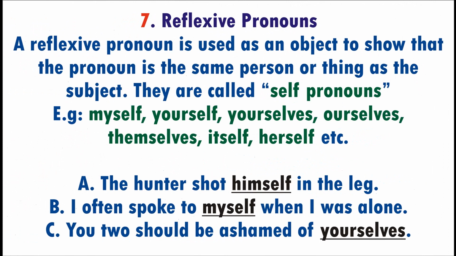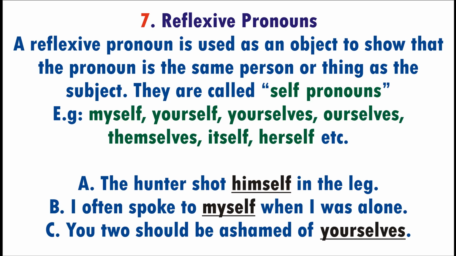Number 7, reflexive pronouns. A reflexive pronoun is used as an object to show that the pronoun is the same person or thing as the subject. So whenever we use reflexive pronouns, we are trying to say that the object is the same person as the subject. In other words, the subject is performing an action on itself because it's also the object. The popular name we call the reflexive pronouns is the self pronouns. Example, myself, yourself, yourselves, ourselves, themselves, itself, herself, etc.